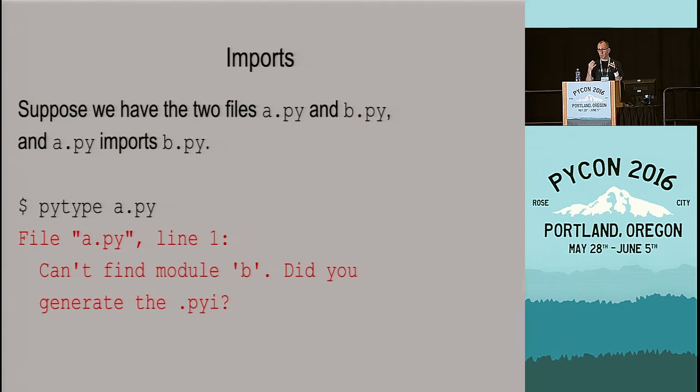So I've shown you that pytype, you can point it at a Python file. It gives you a PYI file, so it extracts all the types for you. So you could point it at b.py, and then you could analyze a.py.